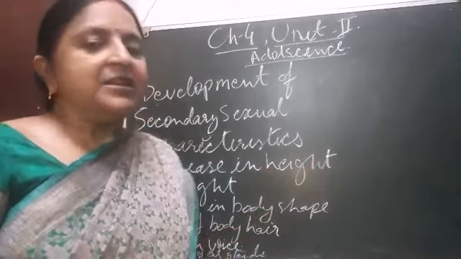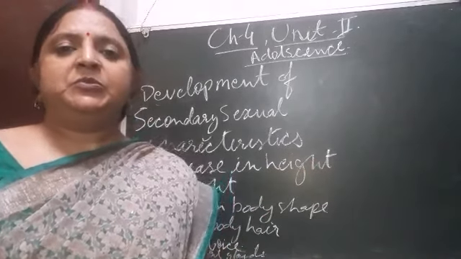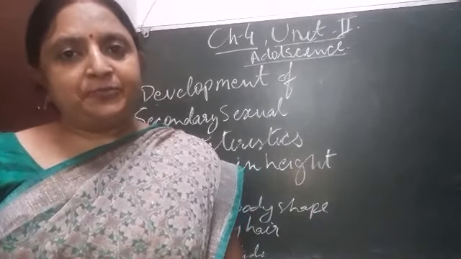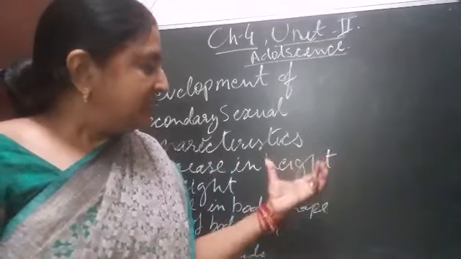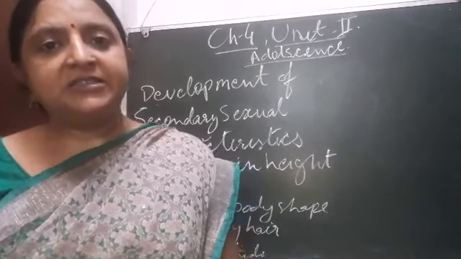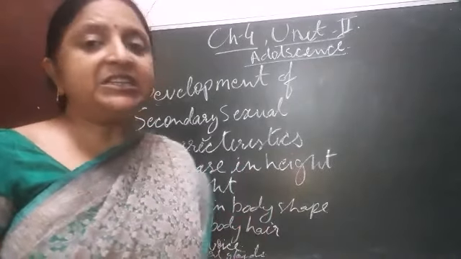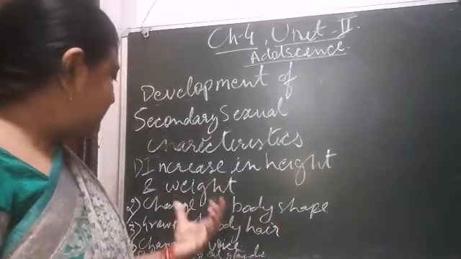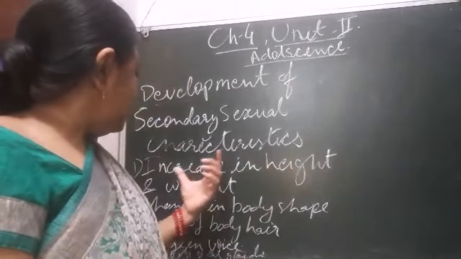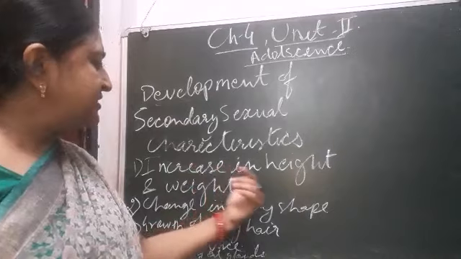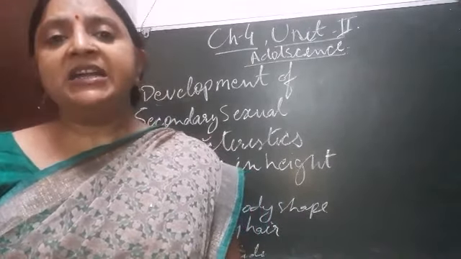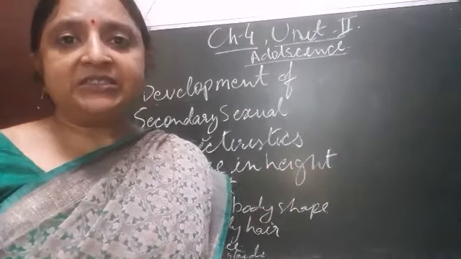In girls it occurs younger and stops at the age of 15 years, but it continues in males till the age of 18 to 19 years. This is all about the increase in height. In the first change we studied the increase in height and weight. As the bones increase in height, their weight also increases.